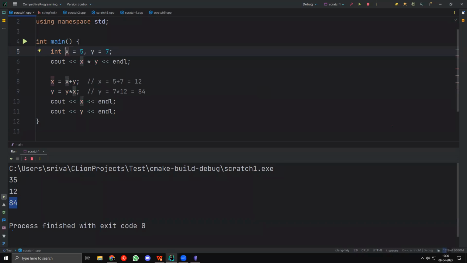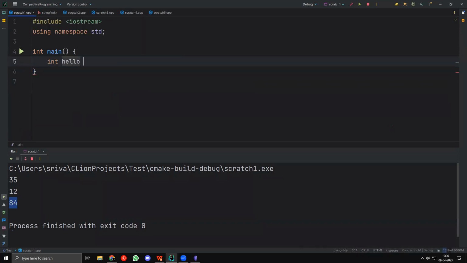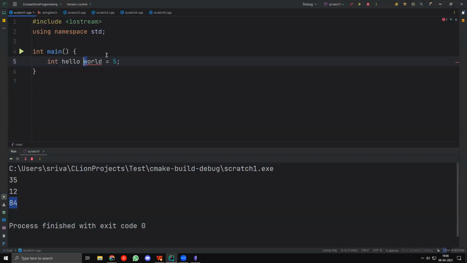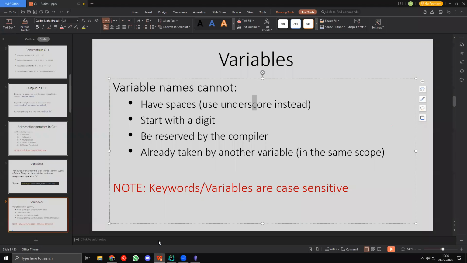Now, let us say that you want to name your variable hello world, right? You want to name it hello space world. But how are you going to do that if you are not allowed a space? Well, what programmers realize is that if I use an underscore, it pretty much looks similar to a space, right? So this hello underscore world pretty much looks like a space. So whenever you want to denote a space in your variable names, you can use an underscore.